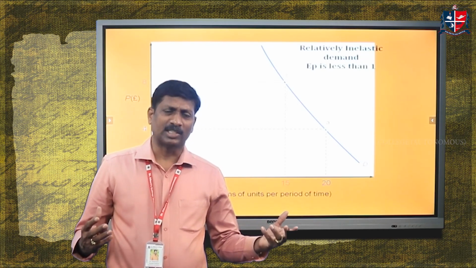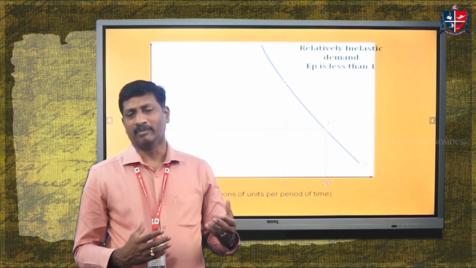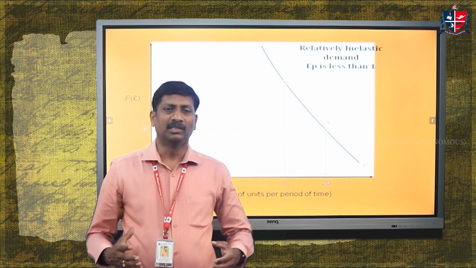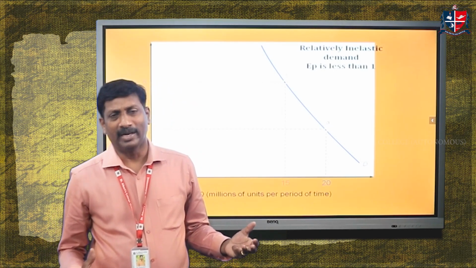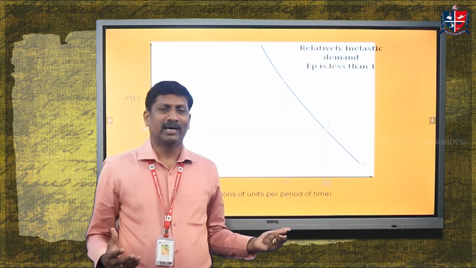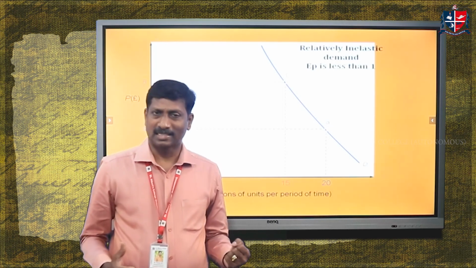Different commodities respond differently to changes in their prices. And in price elasticity of demand, we talked about 5 degrees, like perfectly elastic demand, perfectly inelastic demand, unit elastic demand, relatively elastic demand, and relatively inelastic demand.